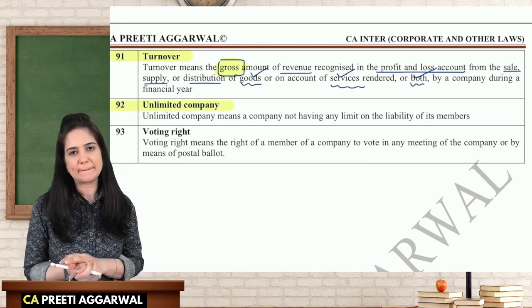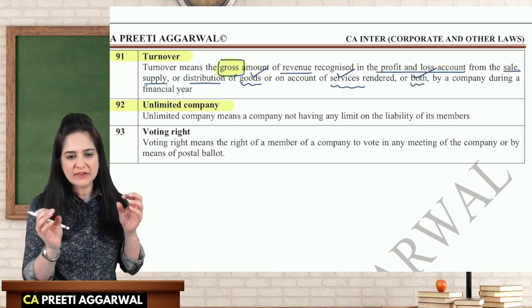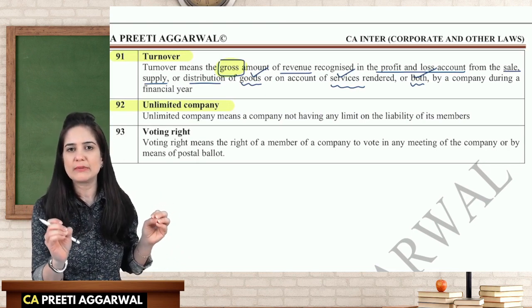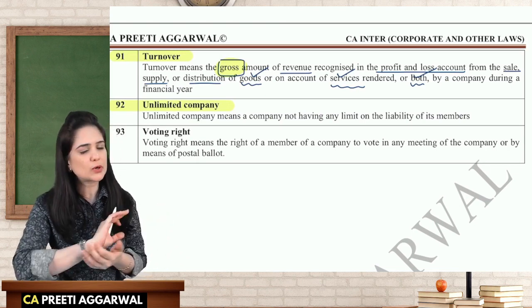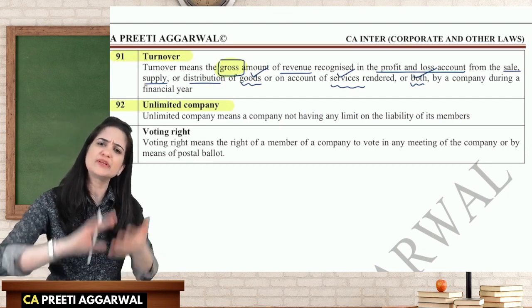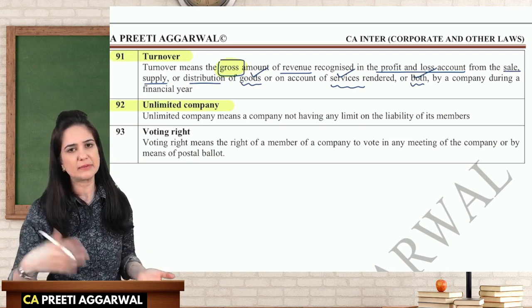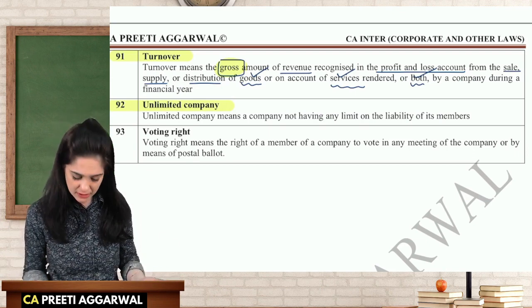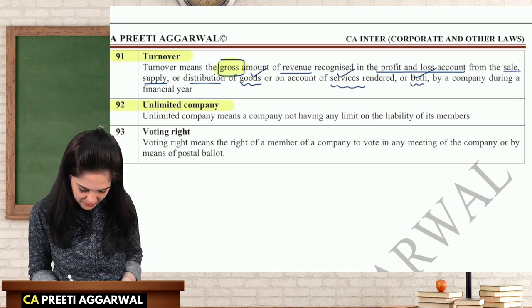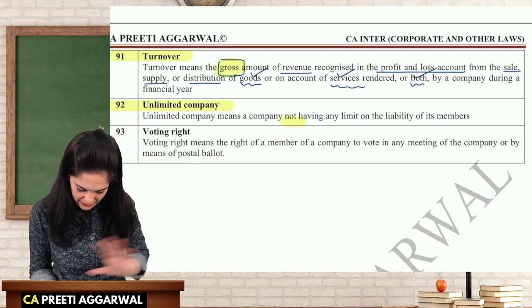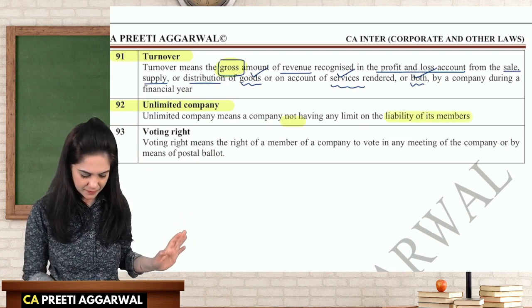Unlimited liability. As I discussed, whenever we talk about liability, we are talking about liability of the member. We don't talk about liability of the company. Liability of the company is always unlimited. Liability of the member may be either limited, limited by shares, guarantee, or unlimited. So these companies do not have any limit on the liability of members.